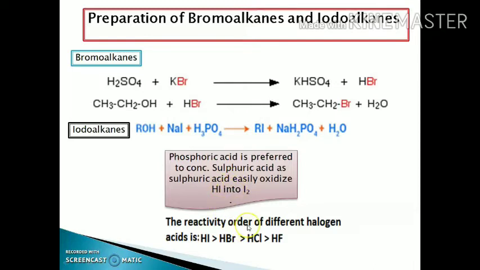The reactivity order of the various halogen acids in this reaction is hydrogen iodide, HBr, HCl and HF. This is due to the difference in the size of the halogen and hydrogen. There is a large size difference between hydrogen and iodine. It means the bond between hydrogen and iodine breaks easily in comparison to HBr, which breaks easily in comparison to HCl, and HCl releases H positive ions easily in comparison to HF.